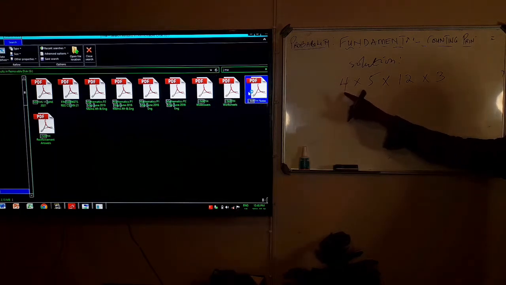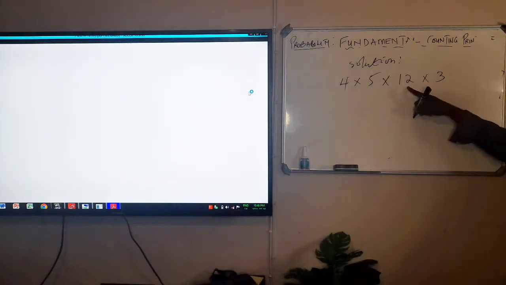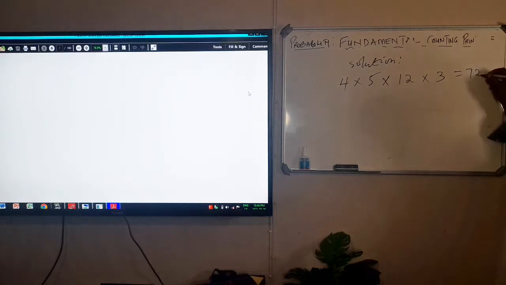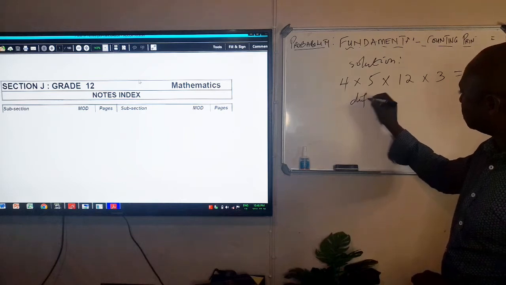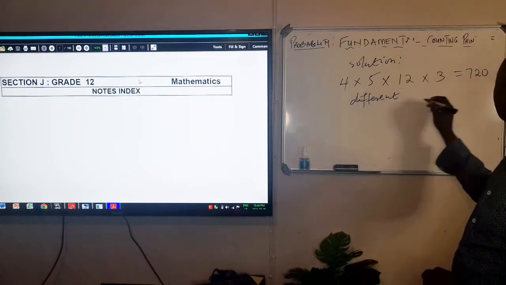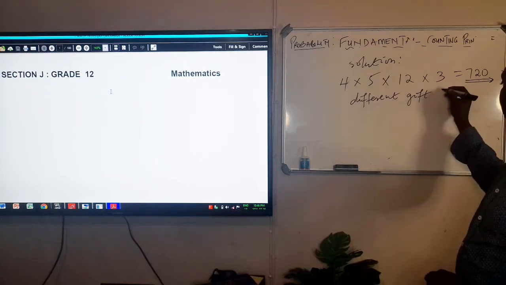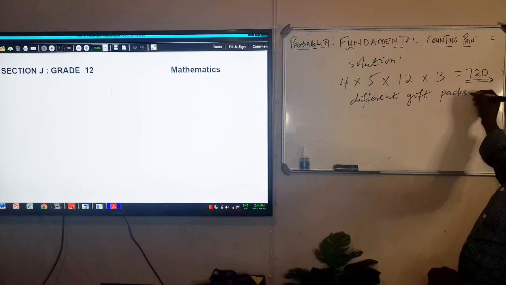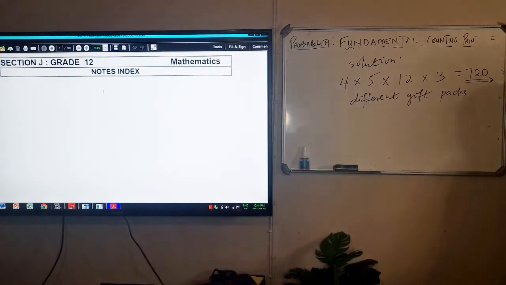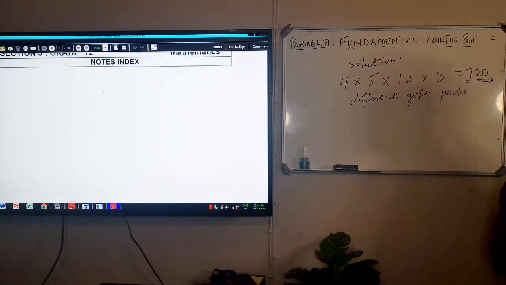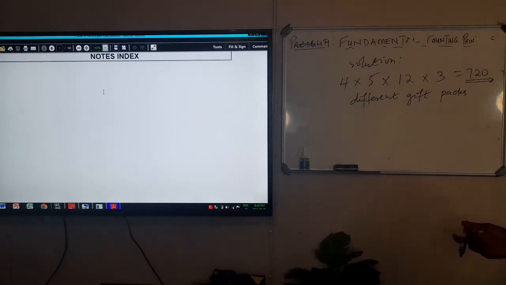So at the end of the day, you take your calculator, learners, and you multiply 4 times 5 times 12 times 3. And that will give you 720 different gift packs. So they ask you how many different gift packs can be given. So you get 700 and 20 different gift packs can be given out. So this is what we call the fundamental counting principle.